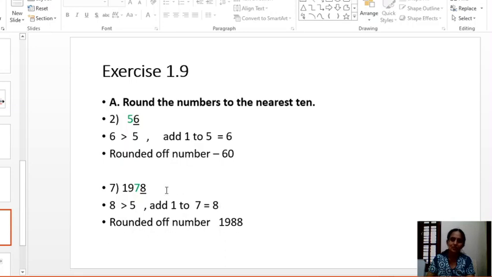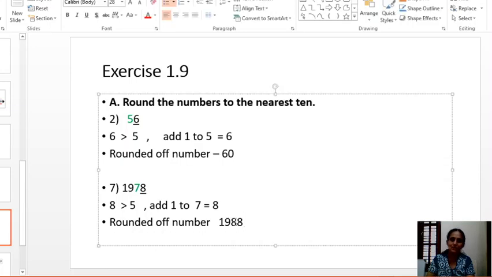Rounded off number: write as it is, 90. This 1 and 9 are thousands place and hundreds place. Don't touch them. Next digit should be changed. Instead of 7, you have to write 8. Next digit should be 0. So your rounded off number is 1980.